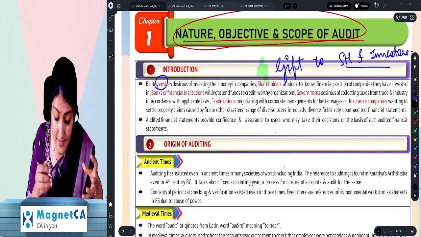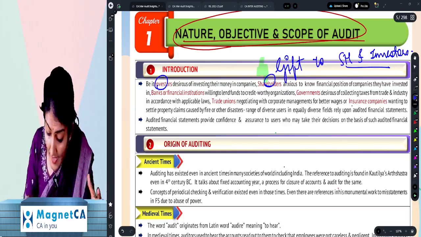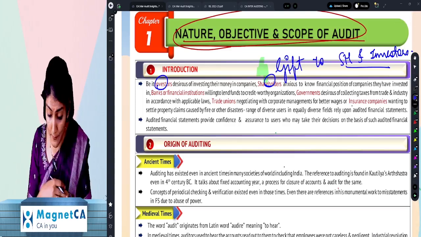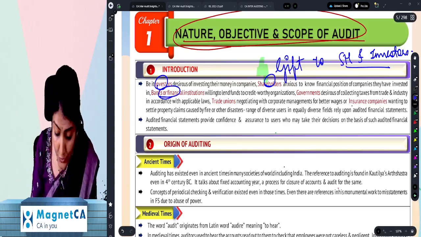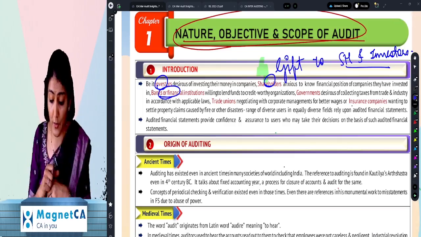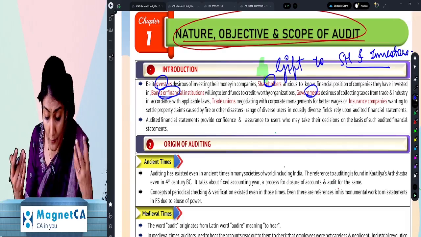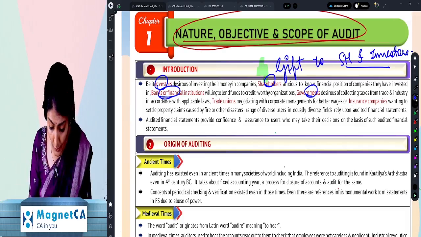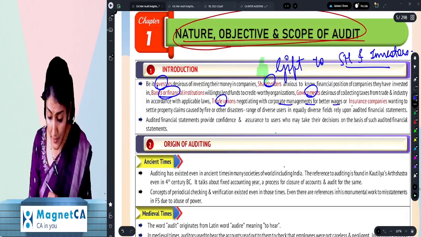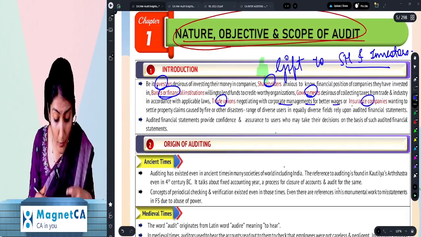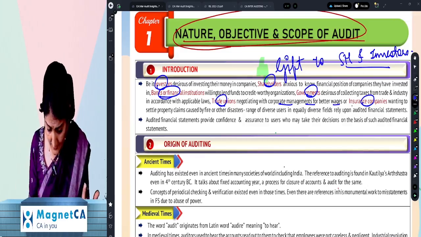Be it investors desirous of investing their money in the company, shareholders anxious to know about the financial position of the company they've invested in, banks or financial institutions willing to lend funds to credit-worthy organizations, government desirous of collecting taxes from trade and industry in accordance with law, trade unions negotiating with corporate management for better wages, or insurance company wanting to settle the property claims caused by fire, the disaster.